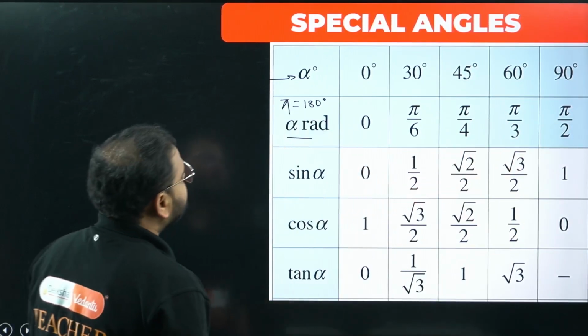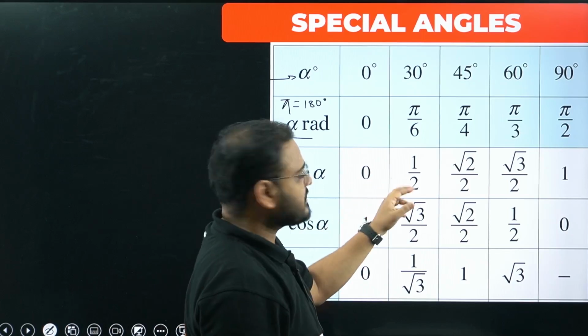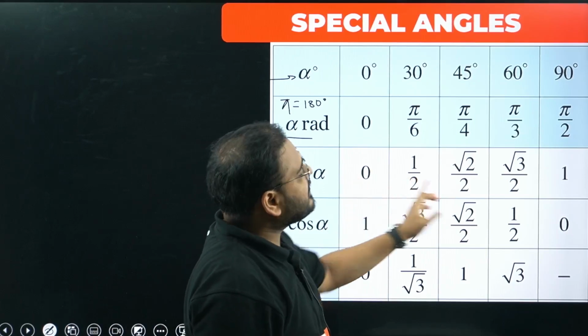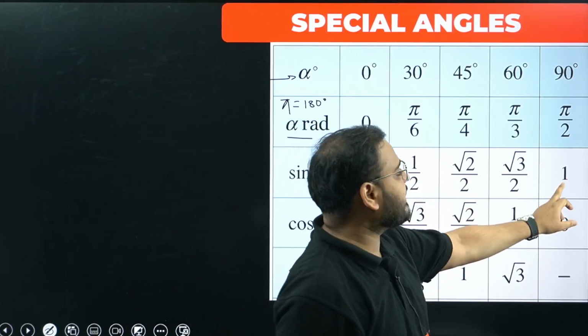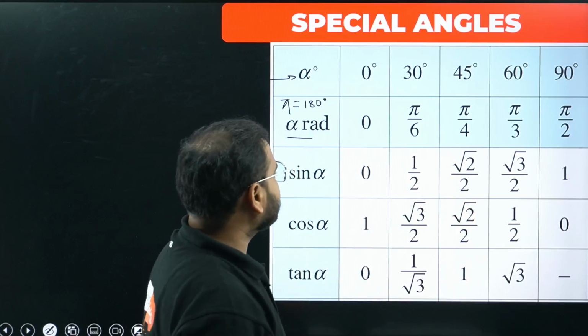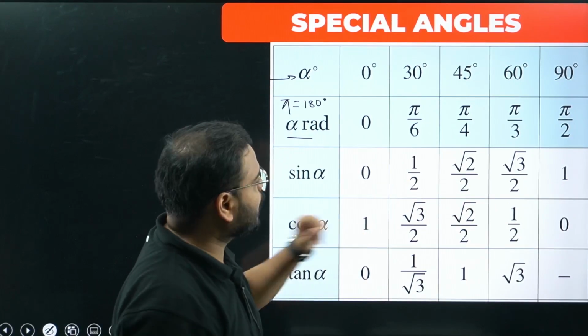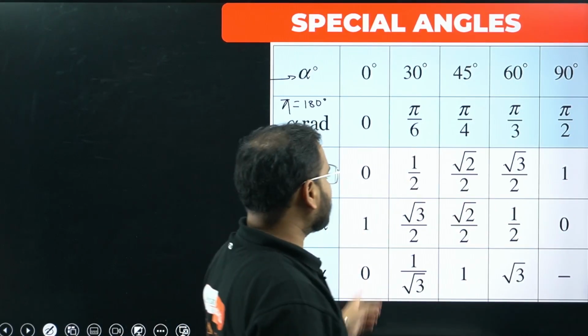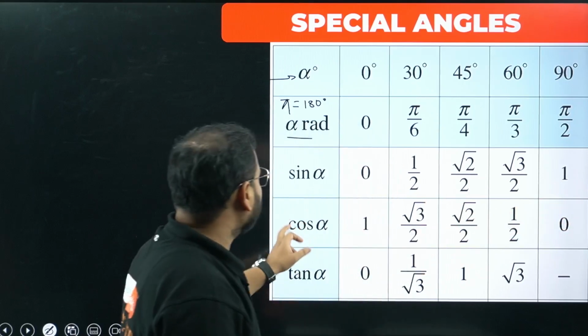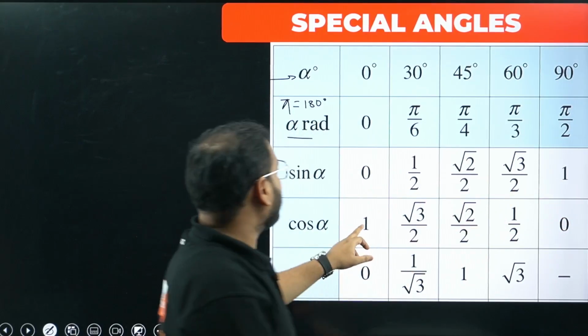Great. Now sine 0 will be 0. You can check I did it for sine 30. For 0, I will tell you how. Sine 90 is coming as 1. Same I'll tell you for cos 0 also. I'll tell you how sine 90 is coming, and cos 90 is coming 0, and cos 0 is coming as 1.